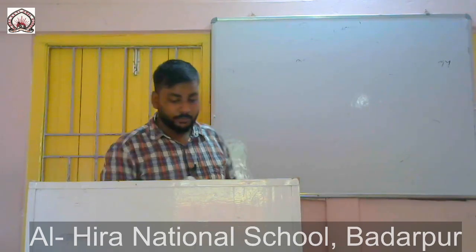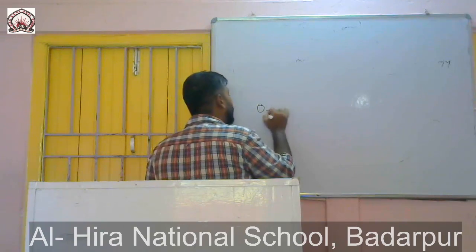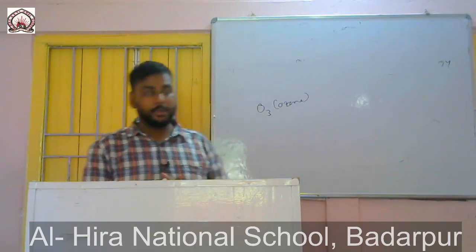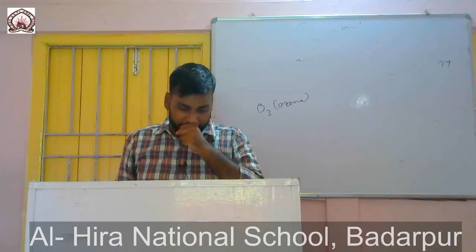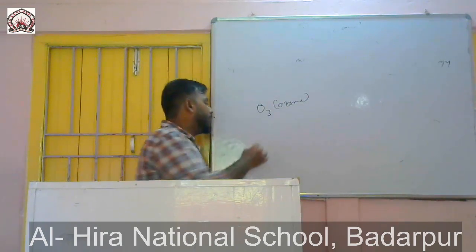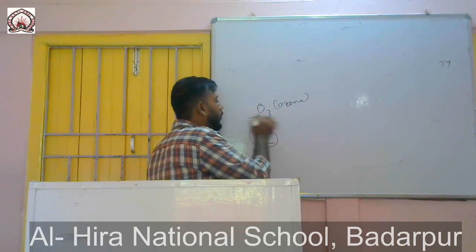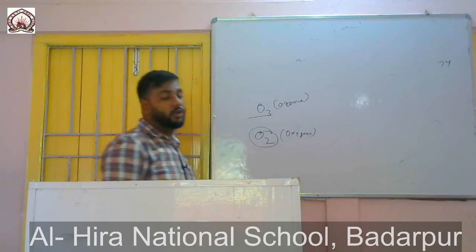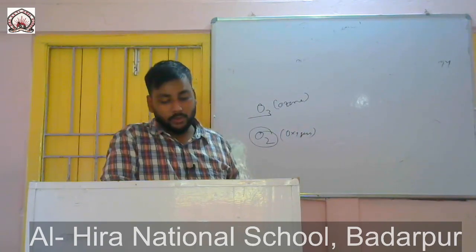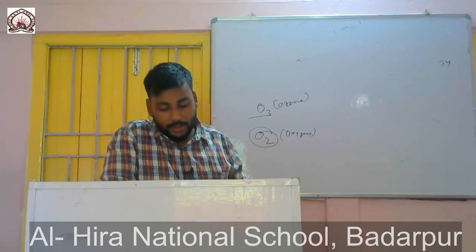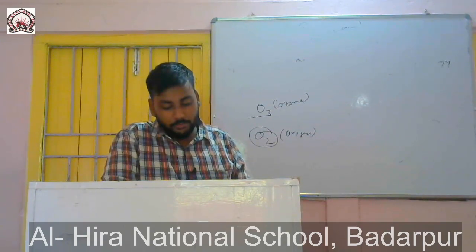Ozone layer. Ozone is O3. I have already said the ozone layer is a protective layer. The element oxygen is normally found in the form of a diatomic molecule, O2, the oxygen molecule, but O3 is ozone. Unlike the normal diatomic molecule, it is less stable, but it performs an essential function: it absorbs the harmful radiation.